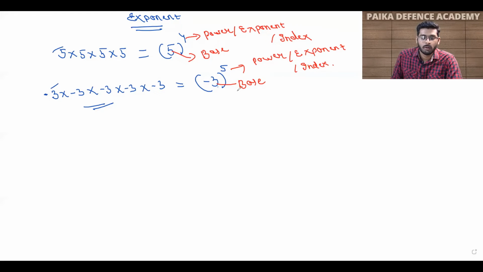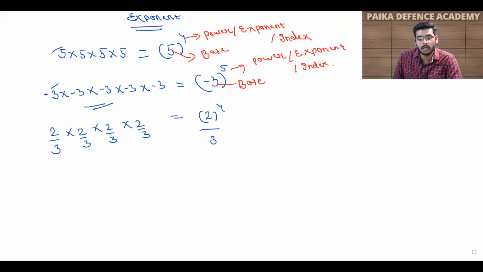Now suppose I take a rational number, 2 upon 3, and I have multiplied 2 upon 3 four times. Then you can see that I am multiplying 2 four times and 3 four times. So I can say 2 raised to power 4 upon 3 raised to power 4.